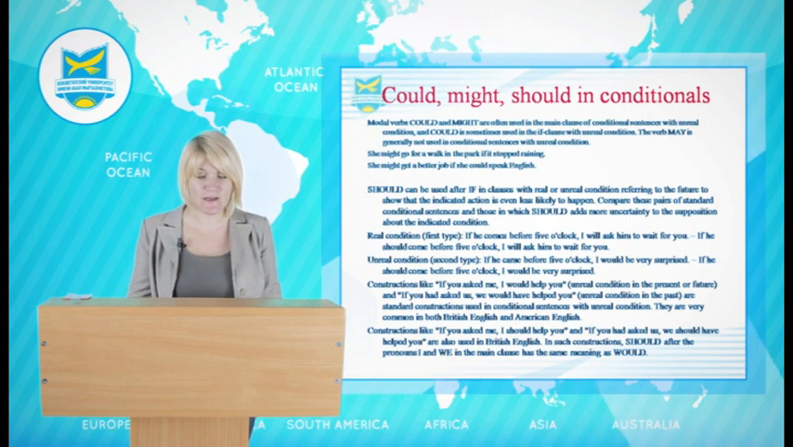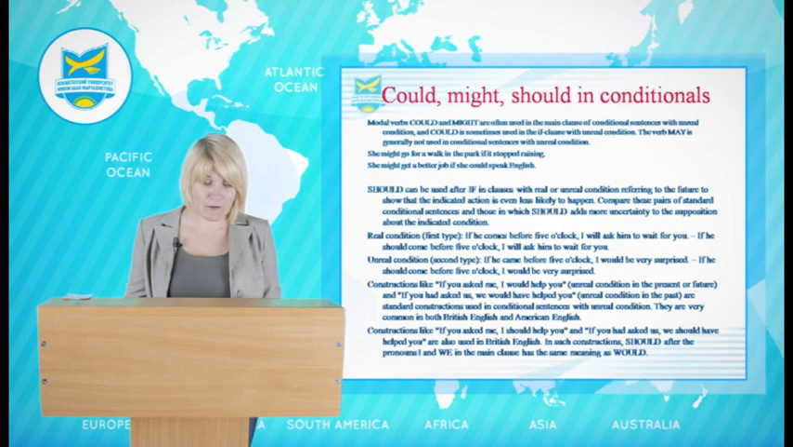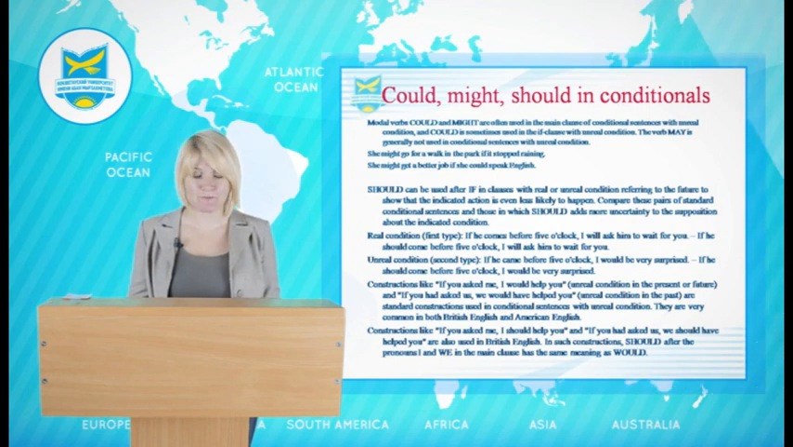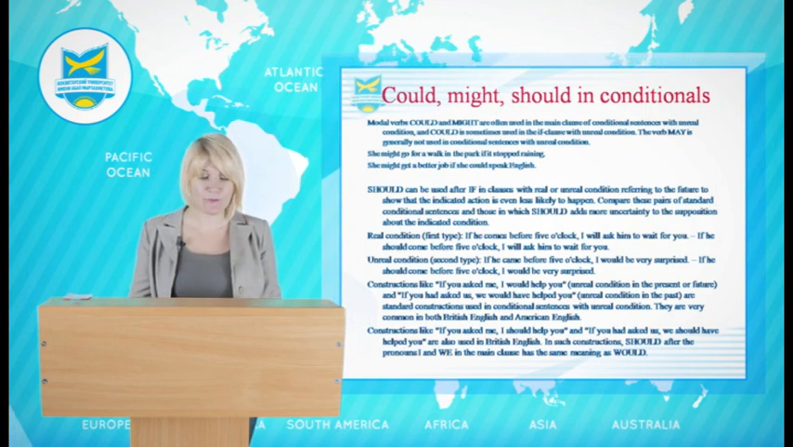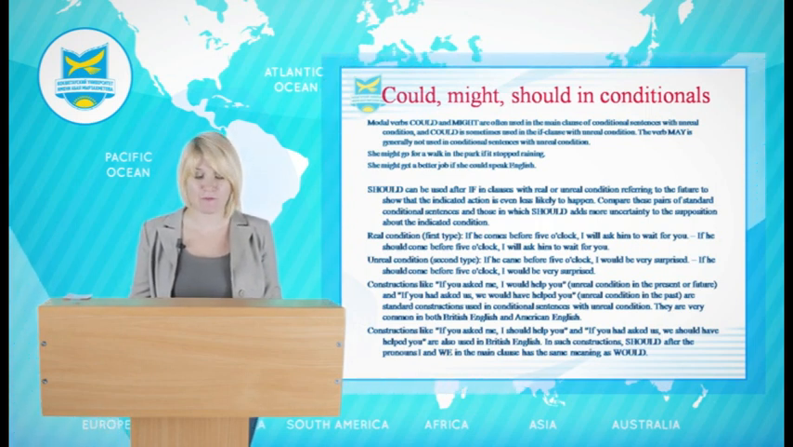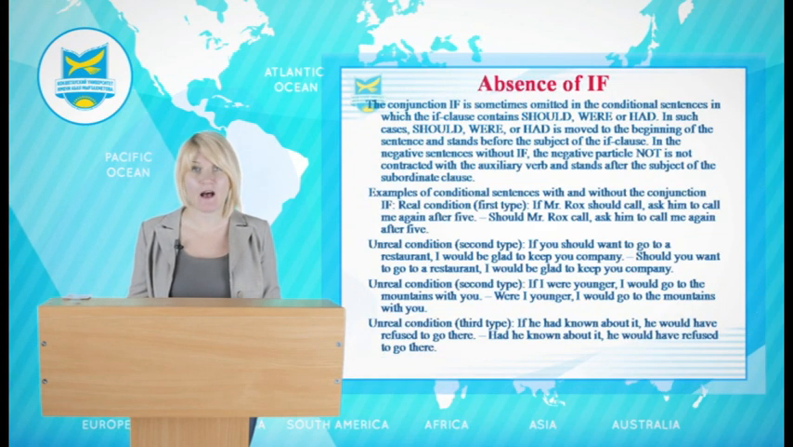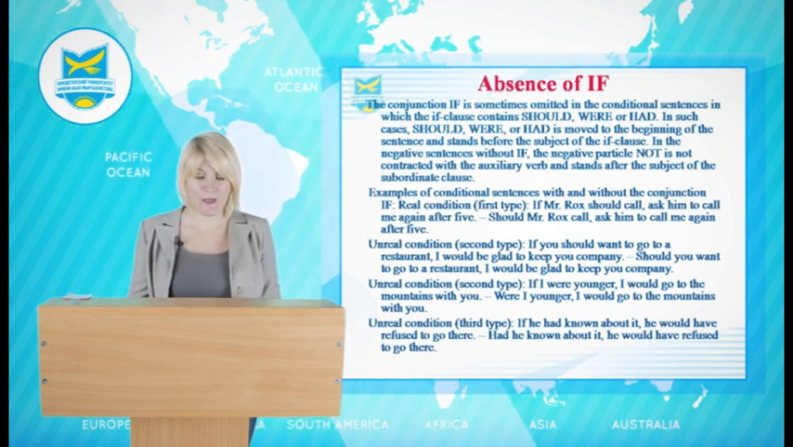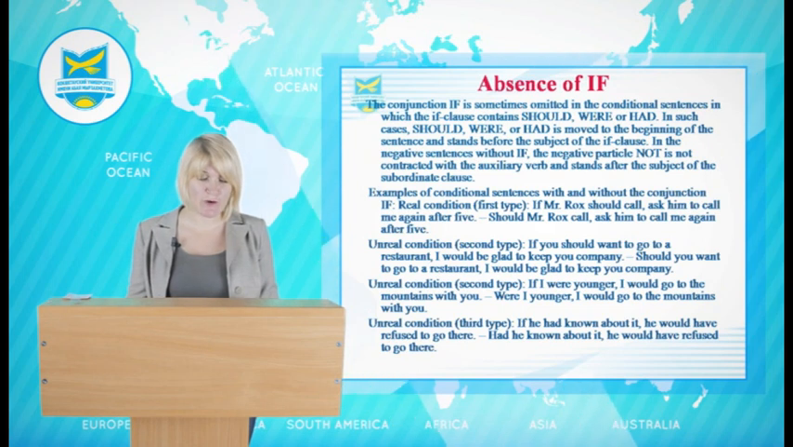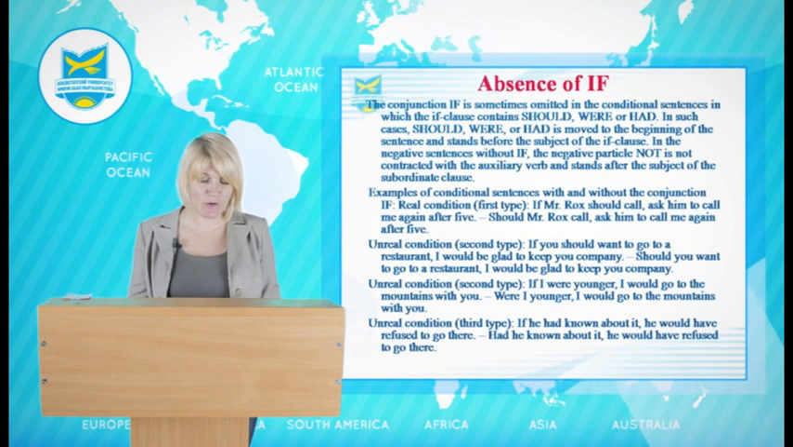Examples of conditional sentences with and without the conjunction if. Real condition, or first type. If Mr. Rocks should call, ask him to call me again after 5. Should Mr. Rocks call, ask him to call me again after 5. Unreal condition or second type. If you should want to go to a restaurant, I would be glad to keep you company. Should you want to go to a restaurant, I would be glad to keep you company.